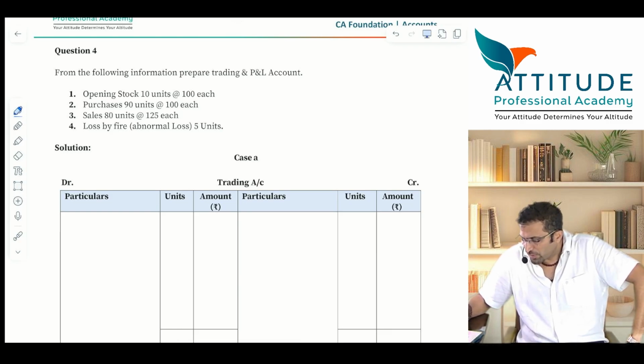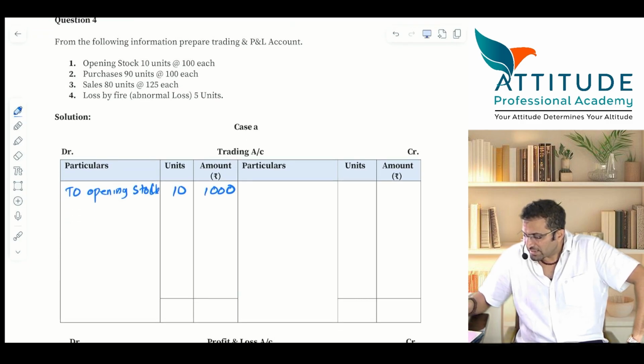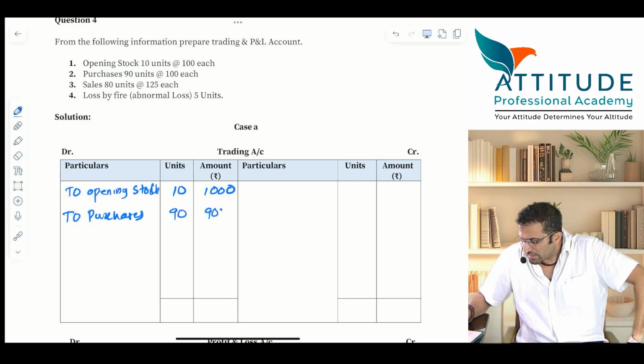Trading account debit to opening stock, 10 units, 1000. Clear? Okay, next. Very good. Trading account debit to purchases, 90 units, 9000. Very good. Sales.